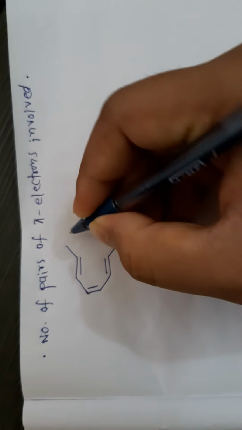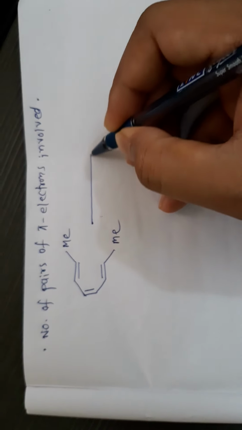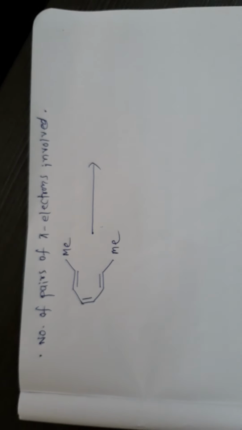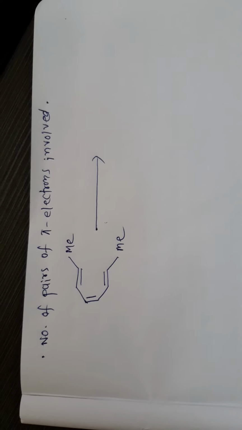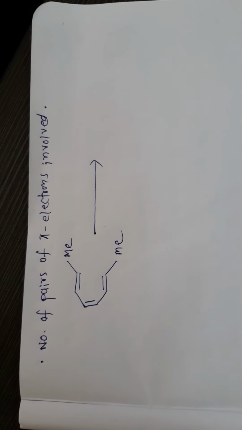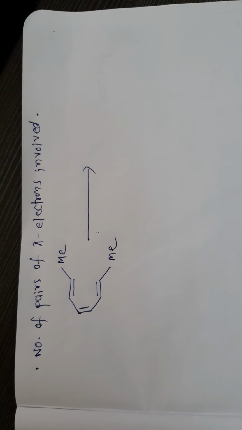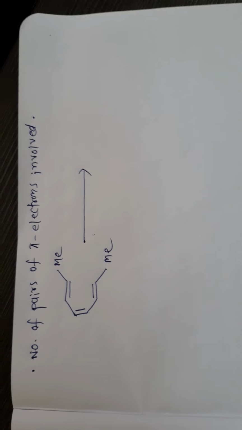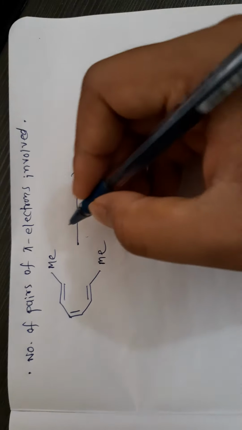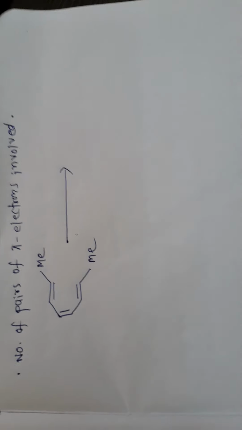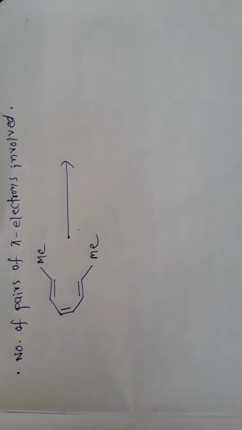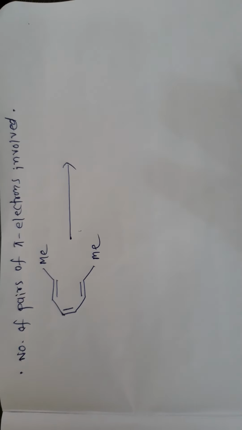This is methyl, this is methyl. If we consider thermally, we consider both examples thermally; if photochemically, we consider both examples photochemically, in order to compare how the variation of pi electrons affects the geometry of the product.